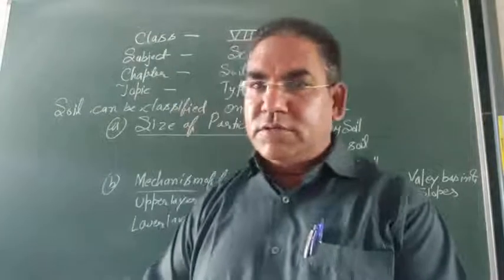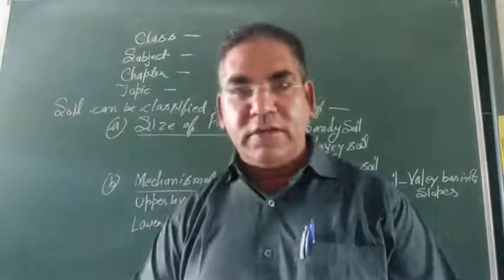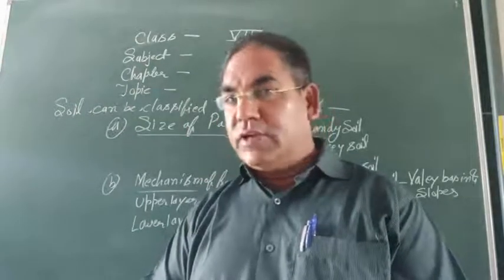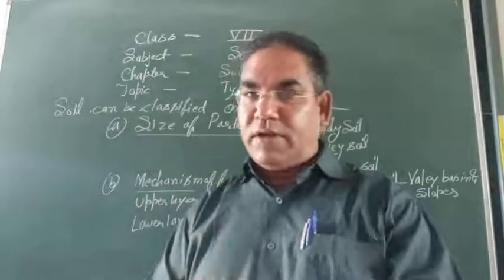Good morning, students. In the course of our discussion of the chapter Soil, up to the last class we discussed how soil is formed and what the soil profile is.